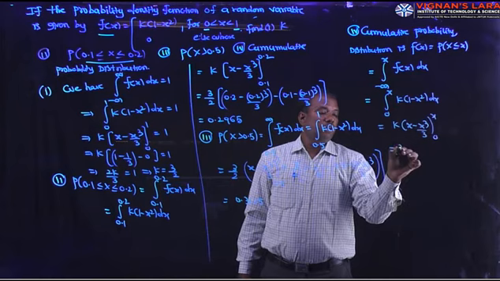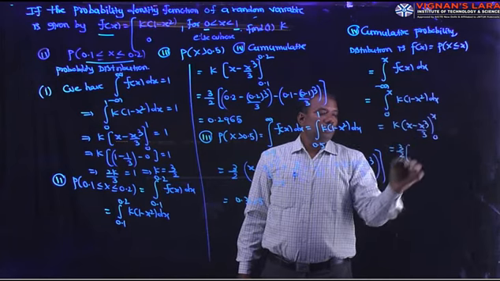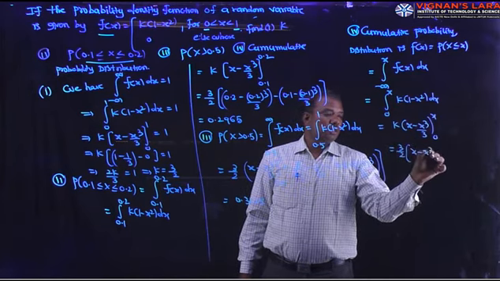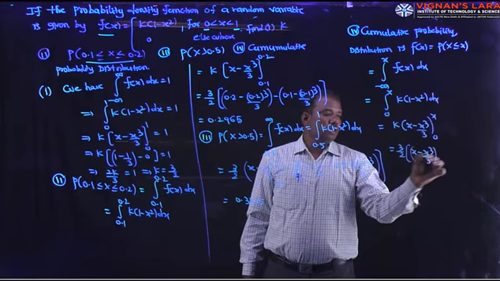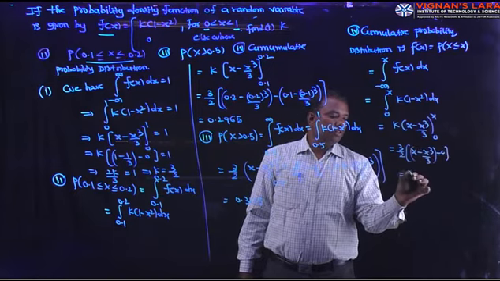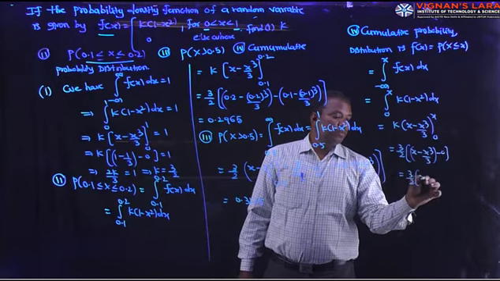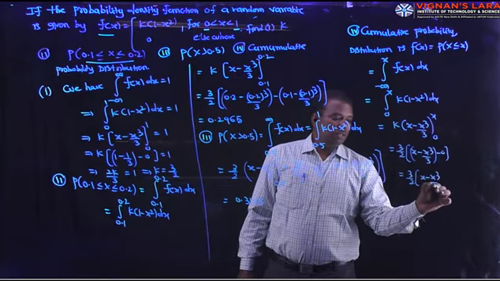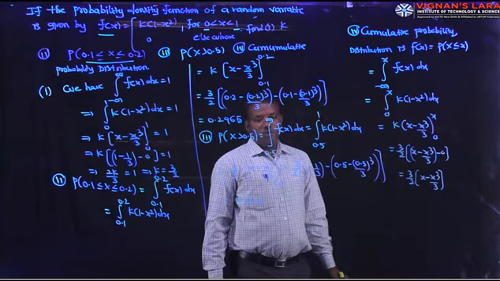What is the value of k? 3 by 2. So it is x minus x cube by 3, upper limit minus lower limit. So the cumulative distribution is 3 by 2 into x minus x cube by 3.